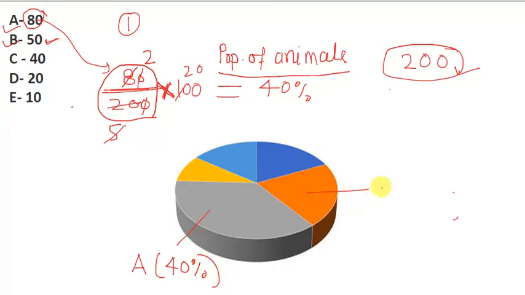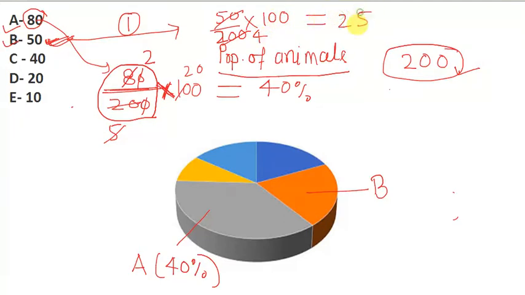Similarly, sector B can also be calculated. The number of population of animal B is 50, and we are going to convert it into percentage. We divide 50 by the total number, which is 200, and multiply by 100. If we solve it, we get 25%. The share of B is 25% of total values. Similarly, we can solve the values of C, D, and E.